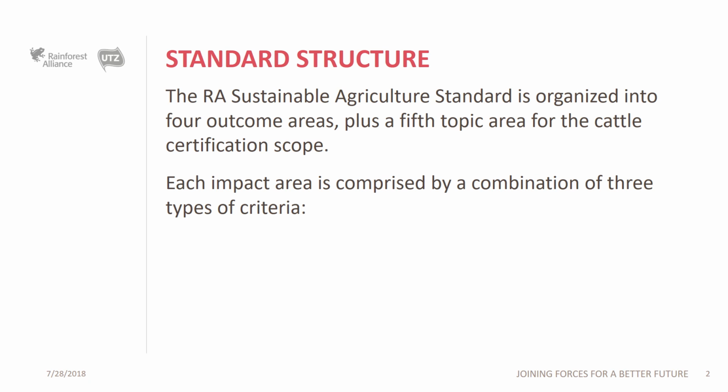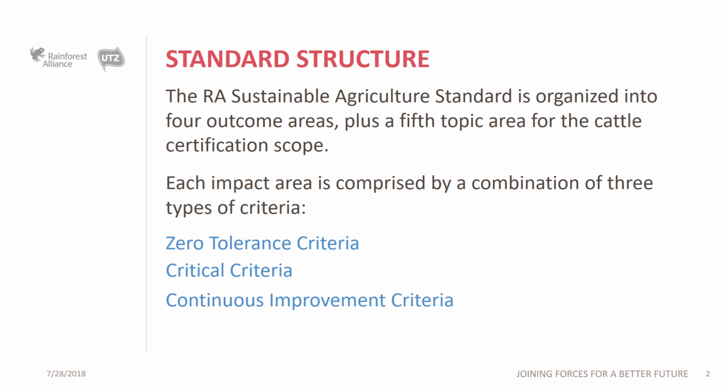Each of these impact areas is made up of a combination of 3 types of criteria: zero tolerance criteria, critical criteria, and continuous improvement criteria. There are 5 zero tolerance critical criteria, which are Criterion 2.1, non-destruction of areas of high conservation value since November 2005.